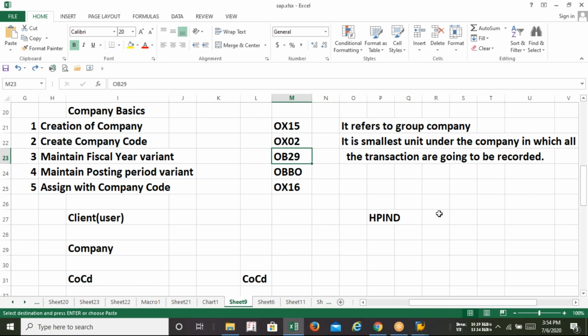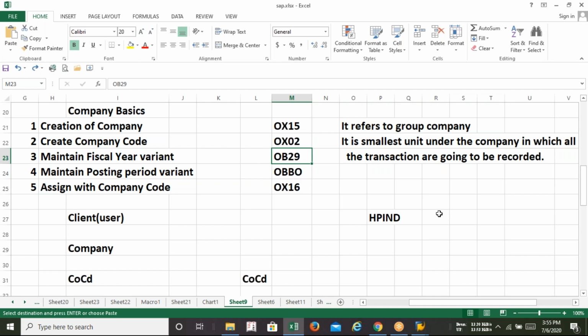There is some twisting thing in this OB29. Acha, remember one thing, we are using the word fiscal, not financial. In software like Tally, QuickBooks, Peachtree, Busy, whatever popular accounting software is available in India, we know that after creation of the company, we must define the financial year for our company. But in SAP, we will not use the term financial year, rather we will use the term fiscal year.